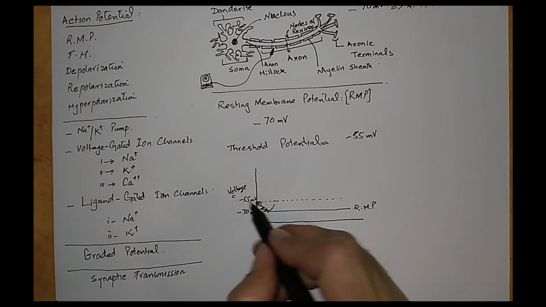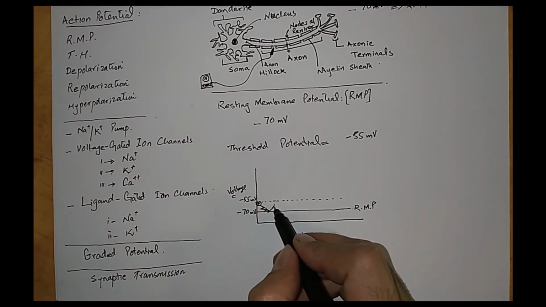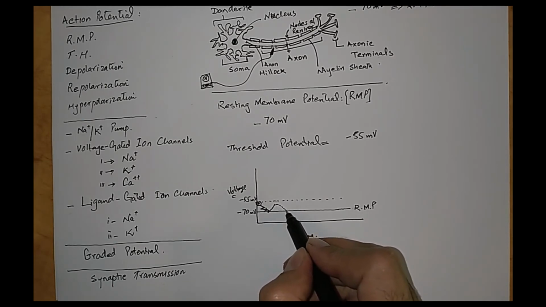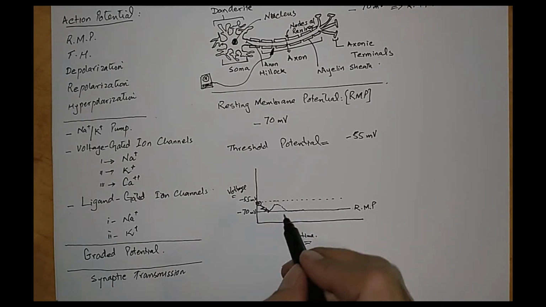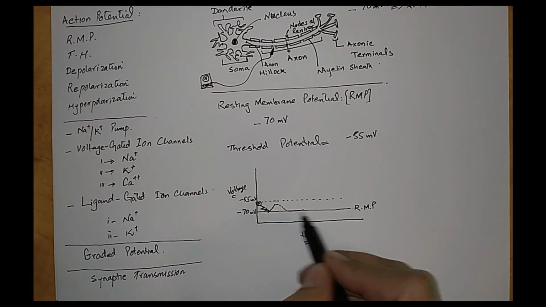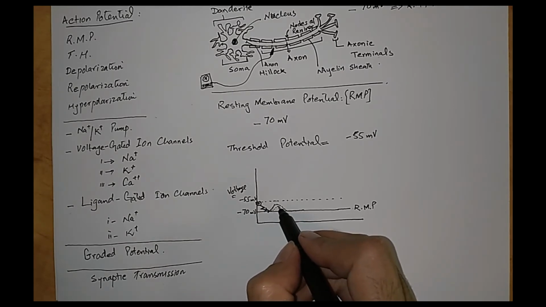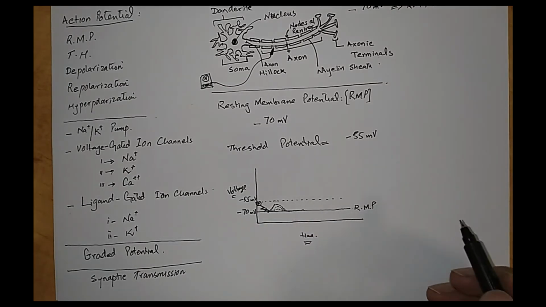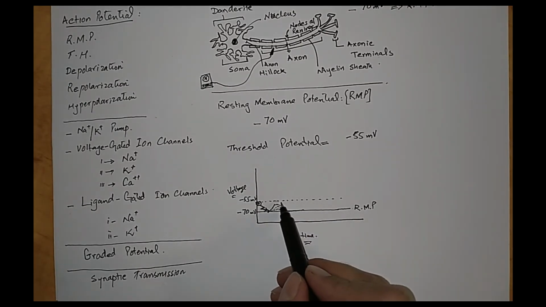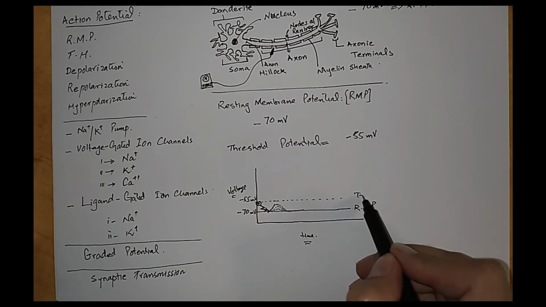And if this voltage does not touch the minus 55 line and the stimulus is over, the neuron will restore its resting membrane potential. So there could be many other events where small changes in the resting membrane potential happen, but they did not touch the threshold level, hence no action potential started.